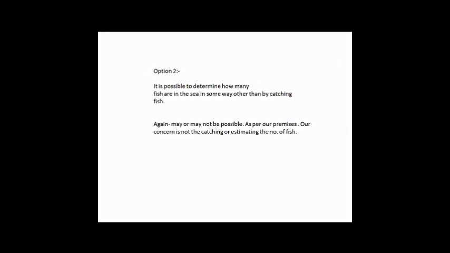Option 2 states that it is possible to determine how many fish are in the sea in some way other than catching fish. Now again, our main focus in the argument is not at all to determine any other way of catching fish other than what is stated. So this is clearly the wrong answer. Okay, so let's go to option 3.